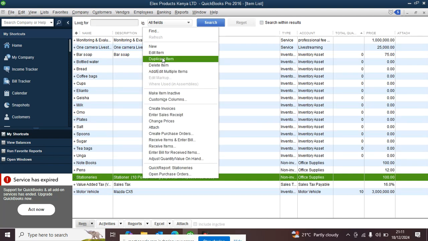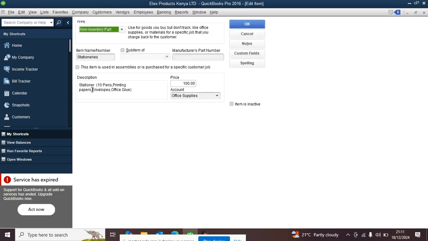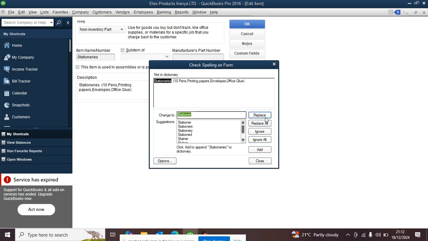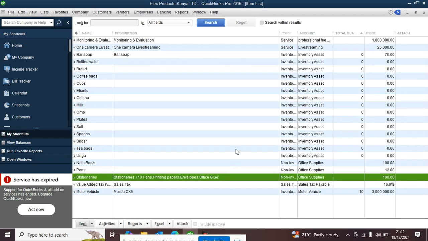Let me first of all edit this because it didn't pick stationaries. We have stationaries. Okay, stationaries. So we can ignore this so that doesn't change. That is purely for grammar.